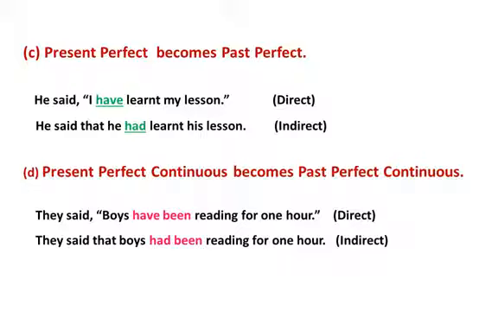4. Present perfect continuous becomes past perfect continuous. See the examples, children. They said, "Boys have been reading for 1 hour." And in the indirect, they said that the boys had been reading for 1 hour. You can see the highlighted word "have been" changed into past perfect "had been".